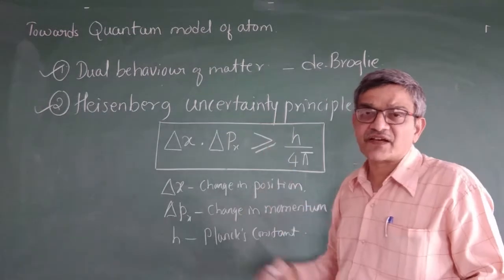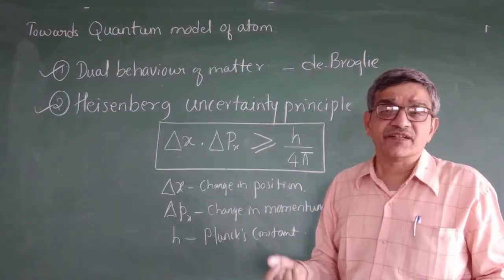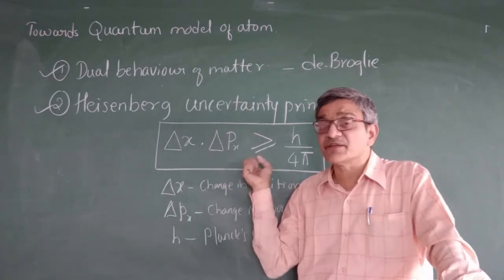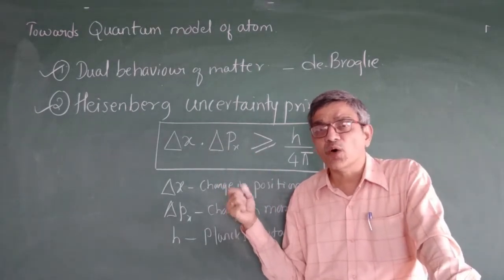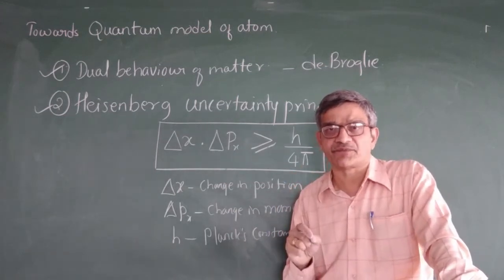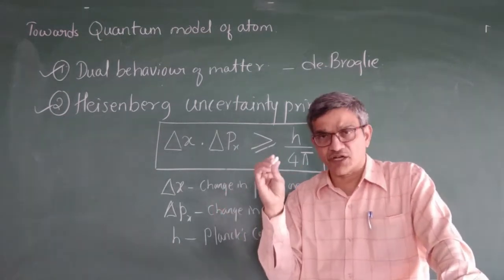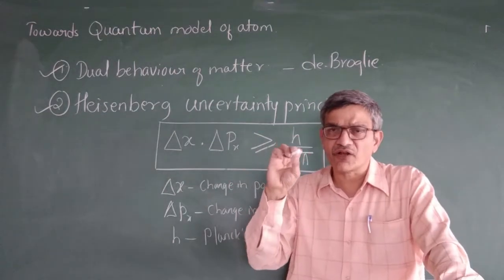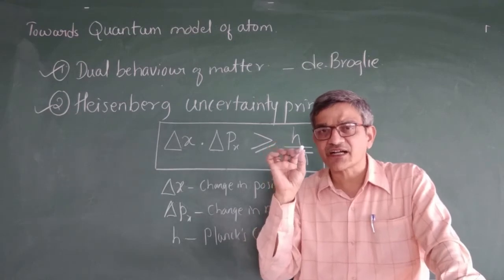So based on this uncertainty principle, what is the significance of this? The significance is one, that it is applicable only for a microscopic object. ಕಣ್ಣಿಗೆ ಕಾಣುವಂತ ಈ ಚಾಕ್ ಇದೆ, ಕಣ್ಣಿಗೆ ಕಾಣ್ತದೆ, it is moving. We can say its position and velocity simultaneously ಹೇಳಲಿಕ್ಕಾಗುತ್ತೆ.